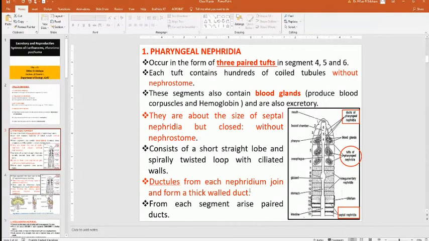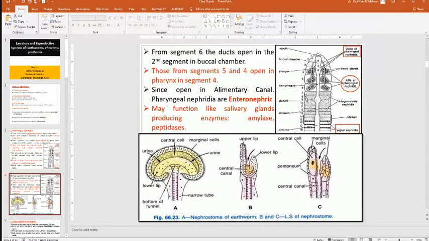Tubules from each nephridium join and form a thick walled duct. Here you can see this is each nephridium. Within the nephridium, the tubules join together to form a thick walled duct. From each segment arise ducts. Here you can see these are small ductules. Then they come together to form a big one, and this is the one pair. Now next we will discuss in detail. From the sixth segment, here you can see the tufts of pharyngeal nephridia of the sixth segment. These tufts open in the second segment of the buccal chamber.